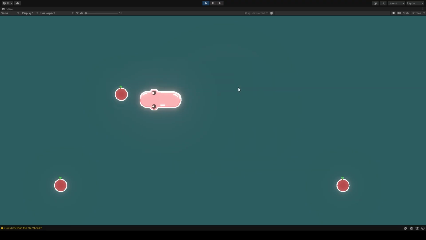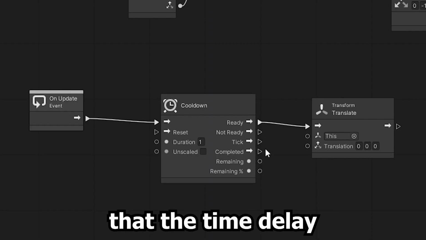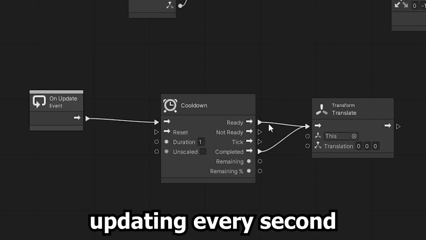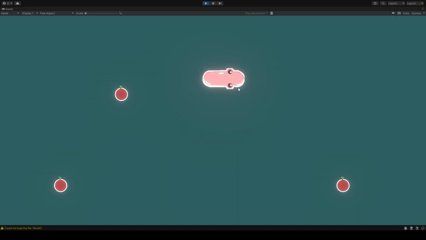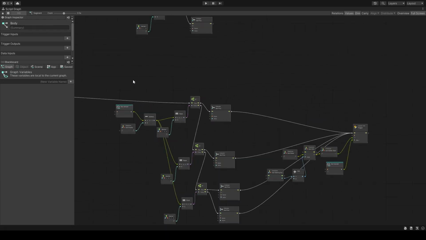We finally did manage to make it work though. Our snake can now finally eat his apples and actually get longer, and it doesn't seem that cursed. Remember when I said that the time delay thing with the head only updating every second wasn't a good idea? Yeah, I think you can see why now. But you get used to it, so it's fine. And as a little update, you might know what we meant with this